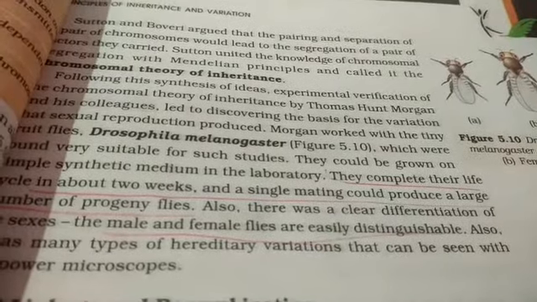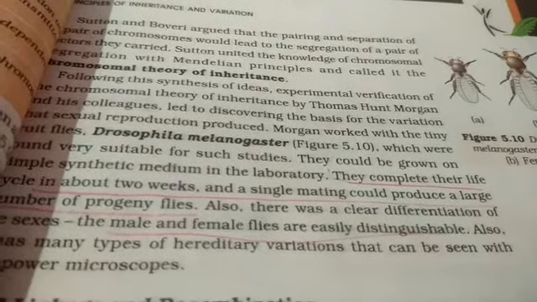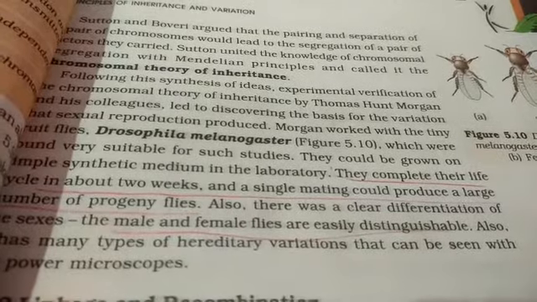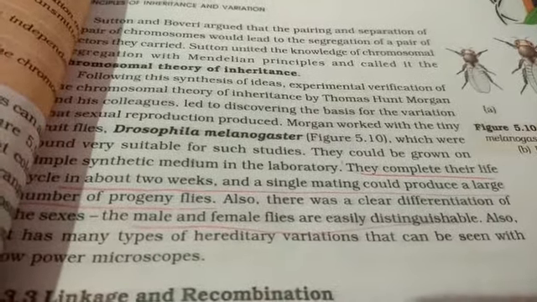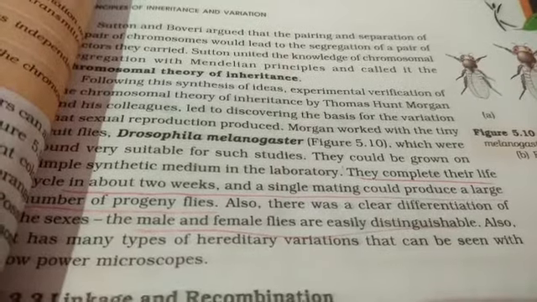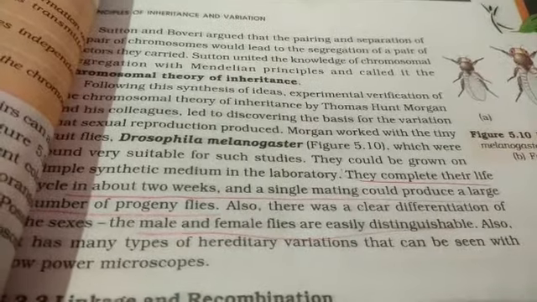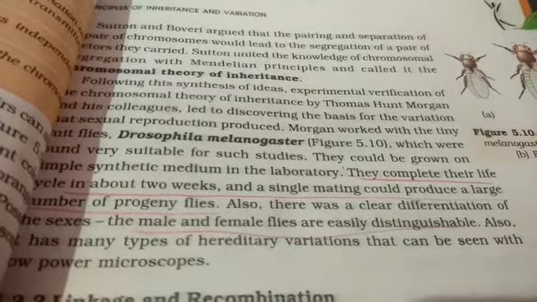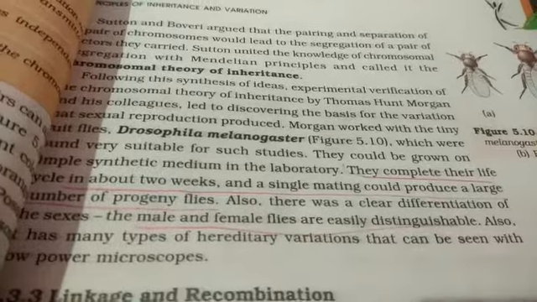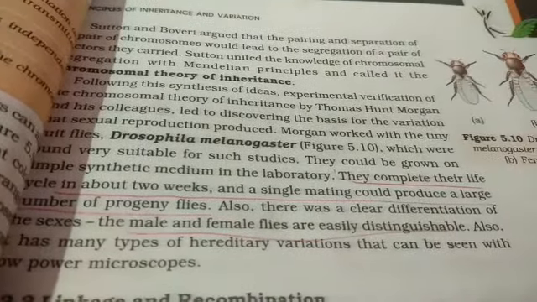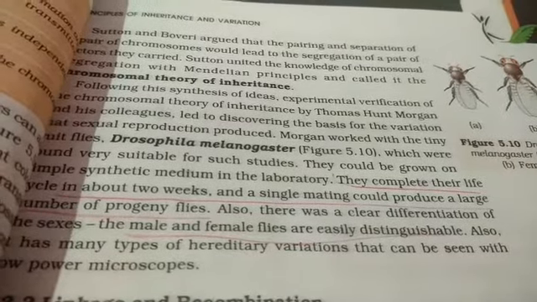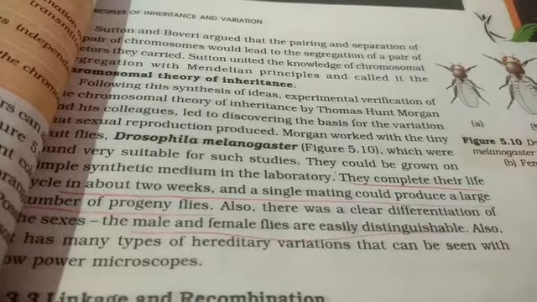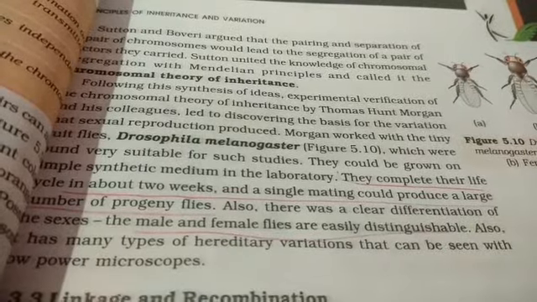Now, in the examination, a question can be asked why he worked on the fruit fly only. Actually, certain reasons were there. As I underline also, they complete their life cycle within 2 weeks. Second, they can be easily grown on synthetic medium in the labs. Third, in one mating they produce a large number of progeny. Fourth, there was a clear differentiation of the sexes. The male and female flies are easily distinguishable.